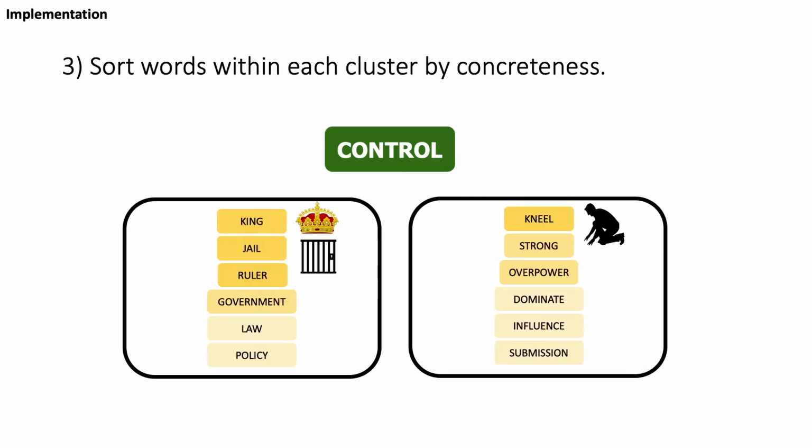Finally, we sort the words in each cluster by concreteness to bring more imageable associations like king, jail, and kneel to the top of each cluster. Now we have a set of diverse associations we can collect concrete terms from to symbolize control.